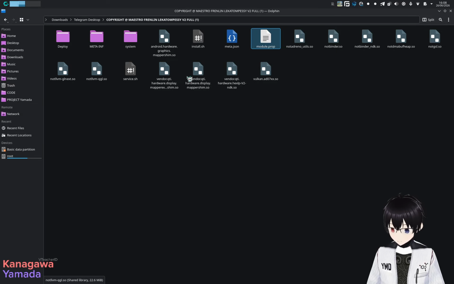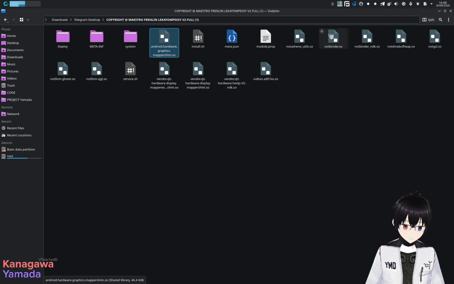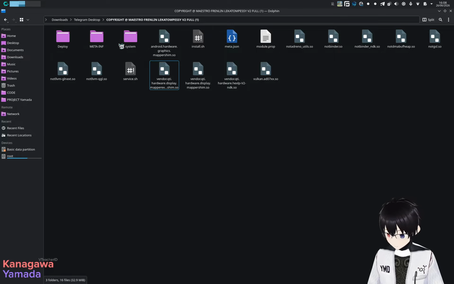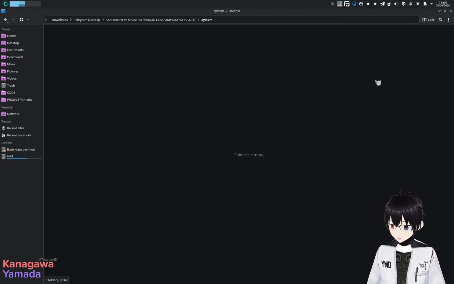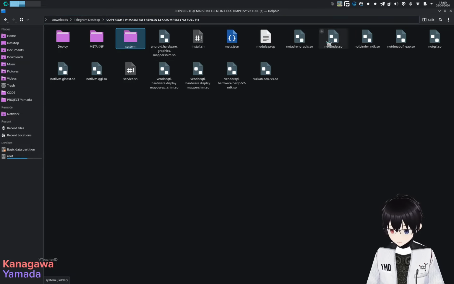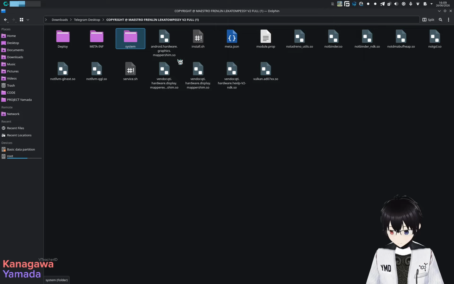Okay, so there are these SO files, which are called shared libraries. There's a lot of shared libraries here. I don't understand why there is also Vulkan here. Let's start with the system one. Oh, it's empty. So there is no injection of these shared libraries. The shared libraries are inside the module directory, I assume.